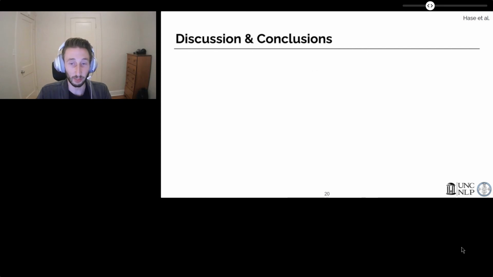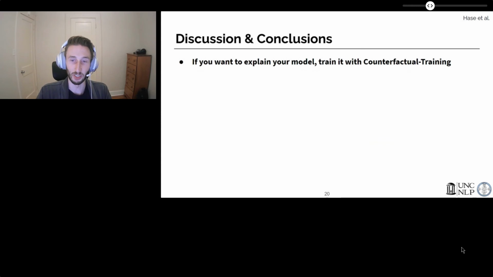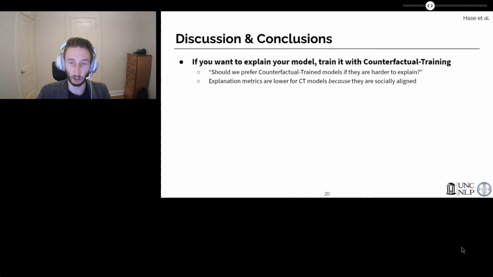Finally, we want to highlight a few takeaways and subtleties to these results. Most importantly, we suggest that if you want to explain your model, you should train it with counterfactual training. We've been asked before whether we should use CT models if they're harder to explain. We want to emphasize that explanation metrics are worse for CT models because they are socially aligned. This is what we want. We want explanations to communicate what a model has learned, rather than what the model prior or random seed influences